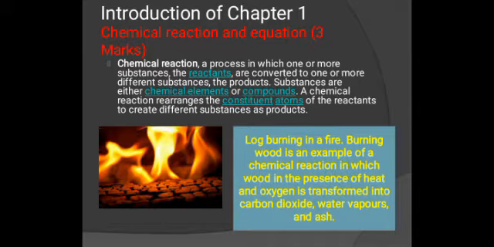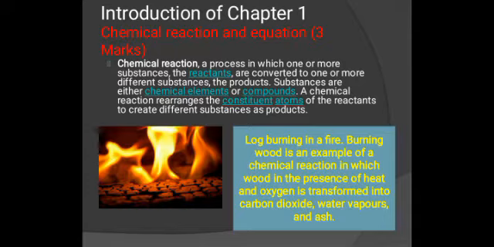A chemical reaction is a process in which one or more substances, the reactants, are converted to one or more different substances. So once again see, it is a process in which one or more substances, those which are going to react are known as reactants, and they convert to one or more different substances.